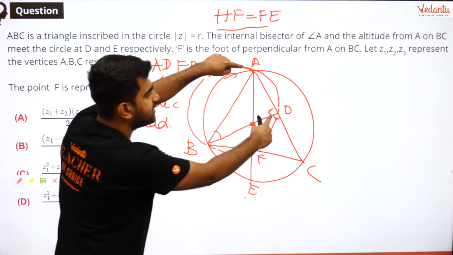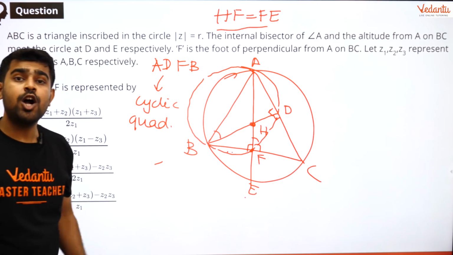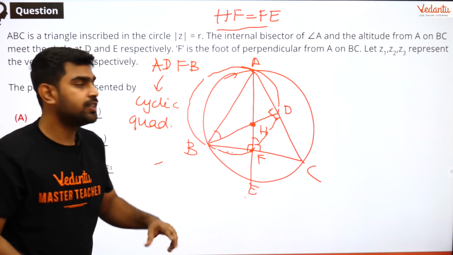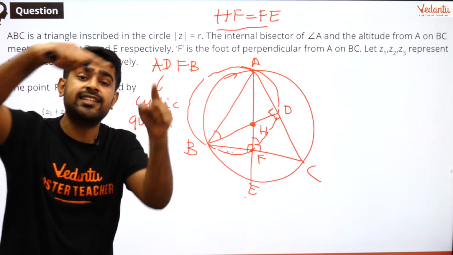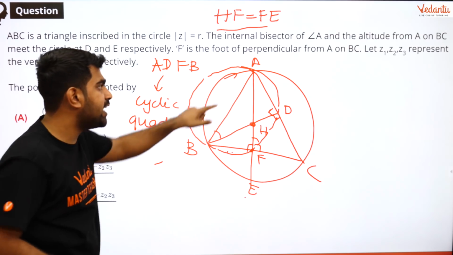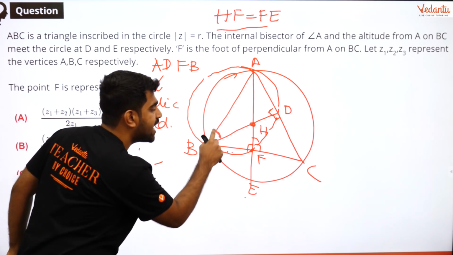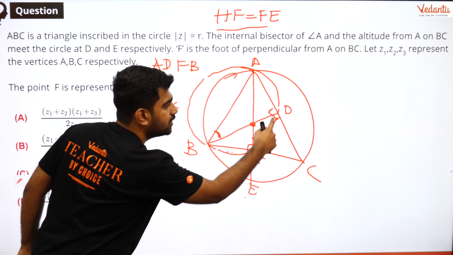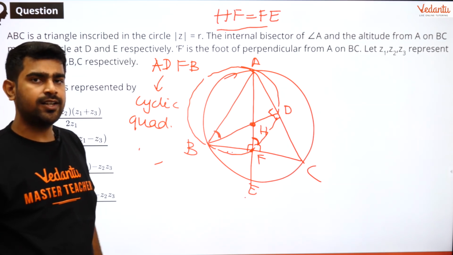Because AD is a chord of the new circle. A chord will subtend equal angles at the circumference. So since AD is subtending equal angles at the circumference, this angle is equal to this angle, because both these points are on the circumference of the previous circle.